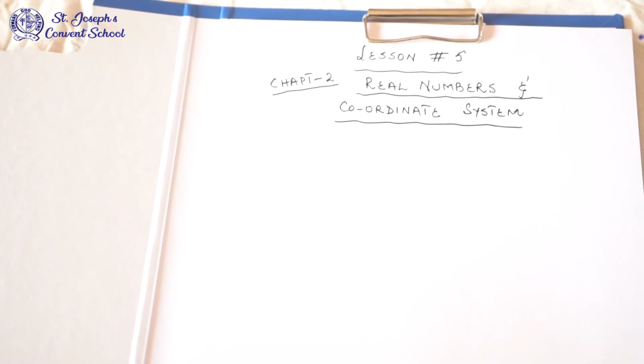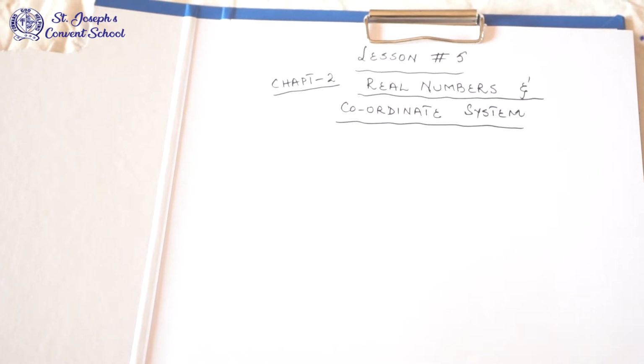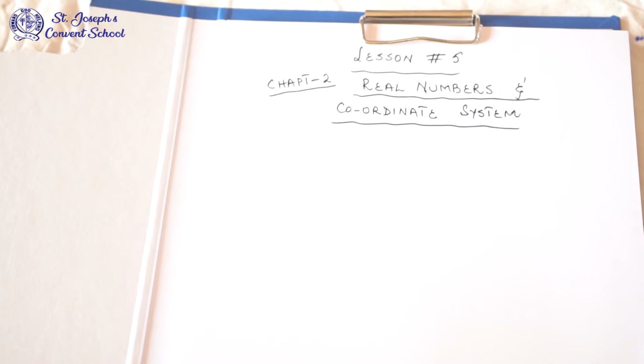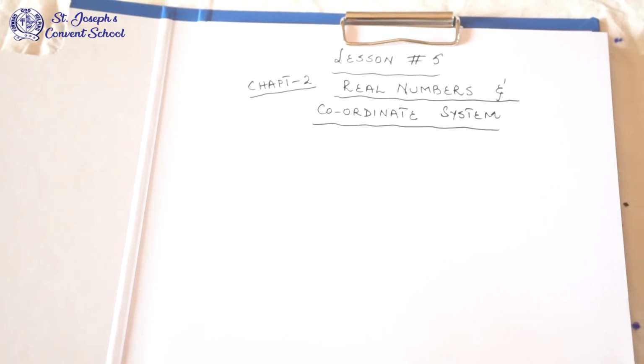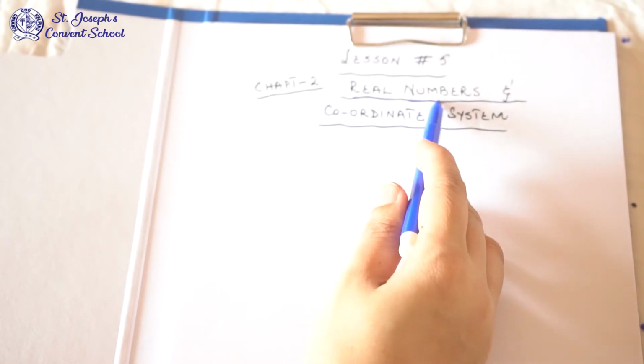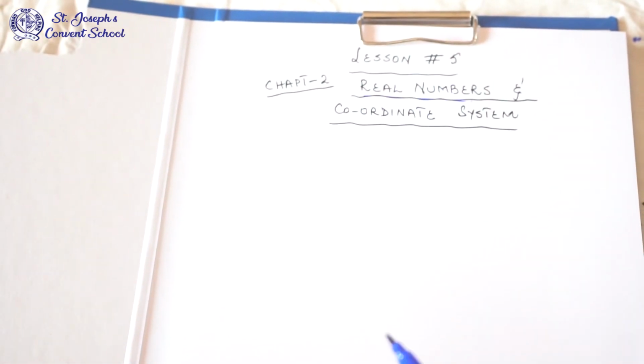Today we are going to start the next chapter, chapter number 2: real numbers and coordinate system. One by one we are going to do the topics. Now, real numbers. We'll start with real numbers and then we'll move on to the coordinate system.